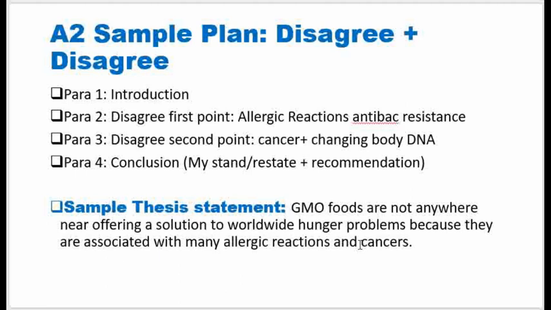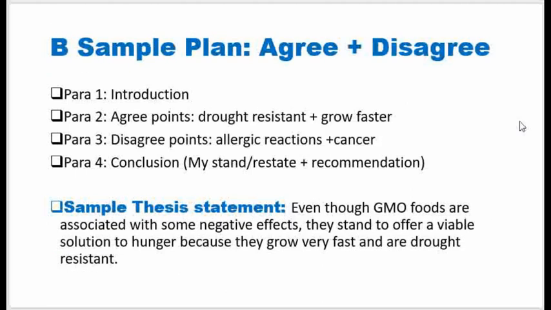Again, the thesis statement is very clear. They are not anywhere near. That means this person is strongly disagreeing with the post statement, because he says GMO foods are not anywhere near. And he also goes ahead to give 2 points to prove his point, or to support the side he has taken. Now, for agree disagree also, we have a sample plan.